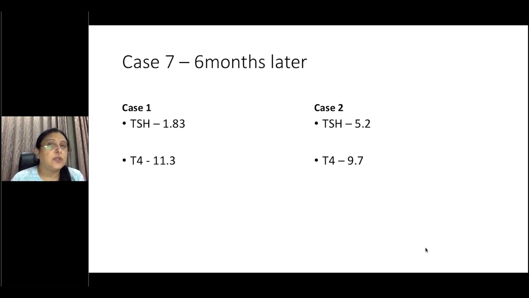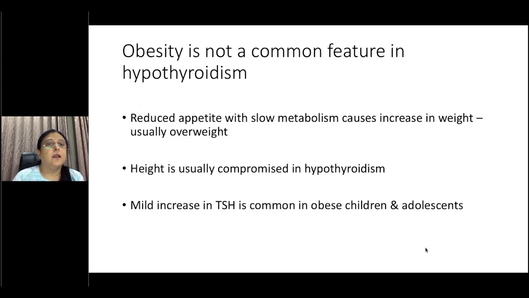We don't tend to treat TSHs unless they're above 10 or you have a very low T4, because most of these cases would be labeled as subclinical hypothyroidism. Treatment of subclinical hypothyroidism is quite controversial. There are a lot of physicians who don't treat it, me included, until the TSH is way above 10. So obesity is not a common feature of hypothyroidism.